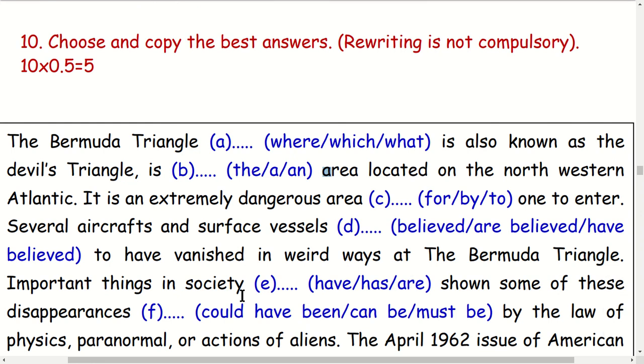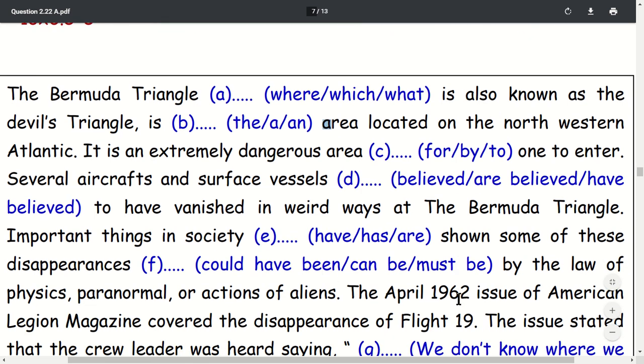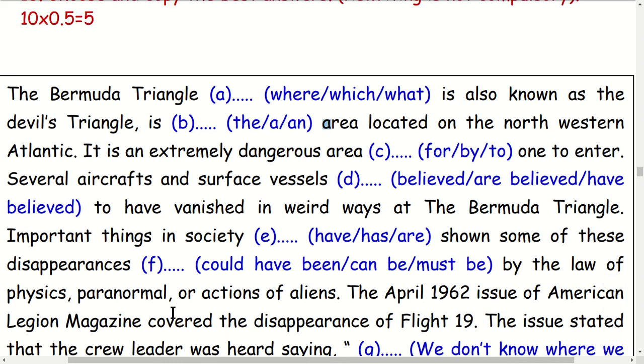Important things in society is have shown some of the disappearance. Yes, some of the disappearance could have been, can be, must be by the law of physics. Yes, paranormal or actions or elements.